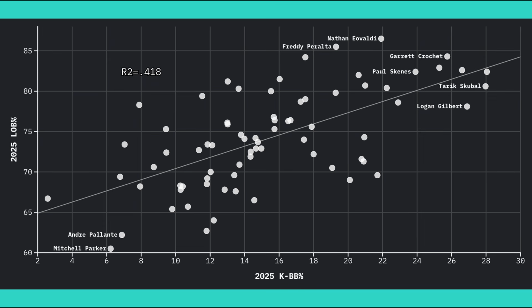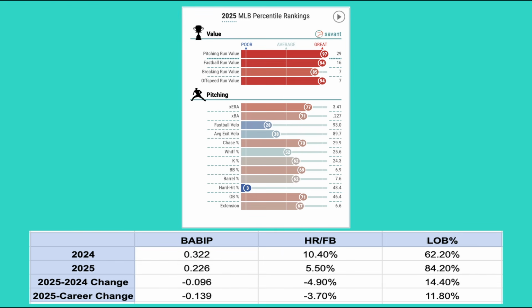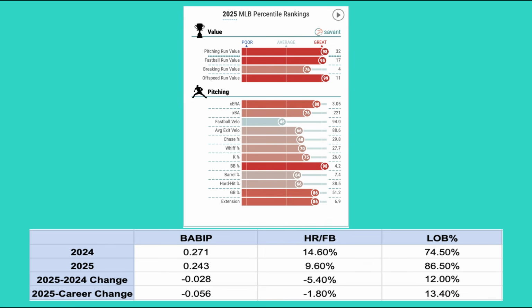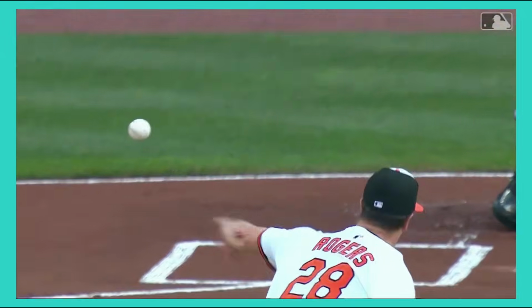What emerges is a clear contrast between the two players. Rogers' improvement was supported heavily by 3 extremely volatile stats that he likely cannot sustain, and his contact profile, 3rd percentile hard hit rate, conflicts with his BABIP improvement. Eovaldi's improvement also included volatile stat jumps, but his underlying skill metrics, an elite strikeout minus walk rate, and reduced hard contact, support the idea that much of his improvement is real.